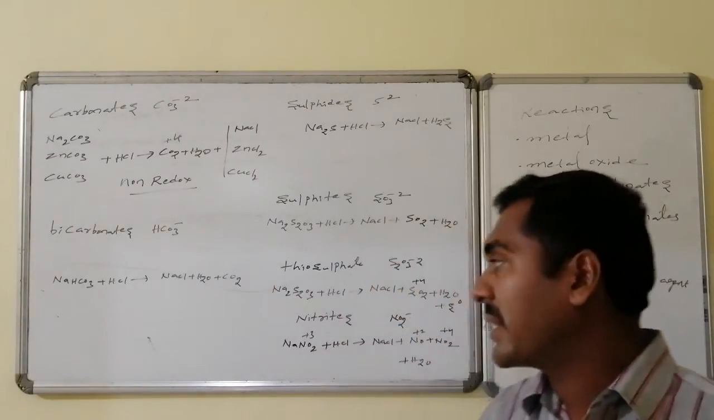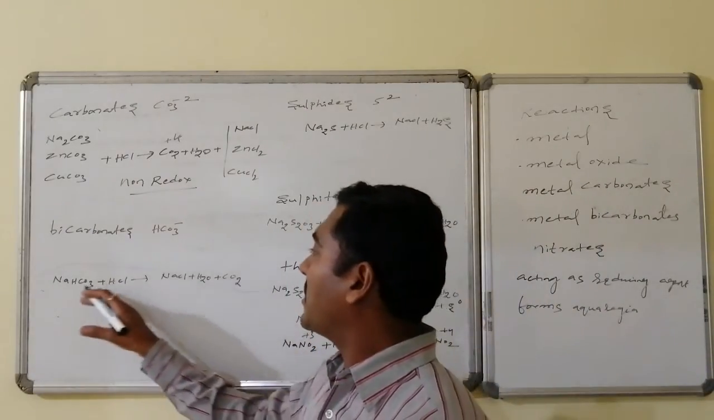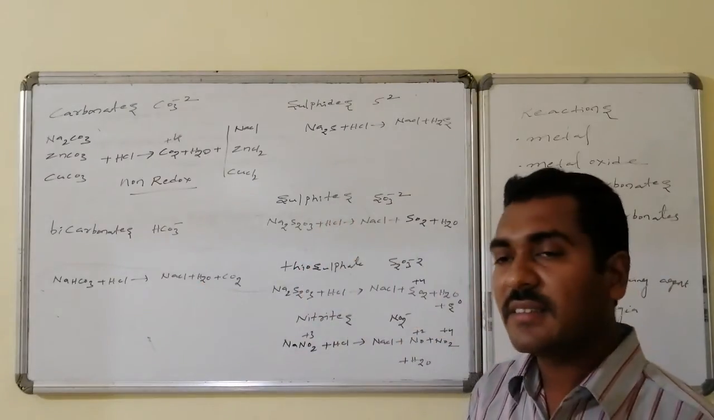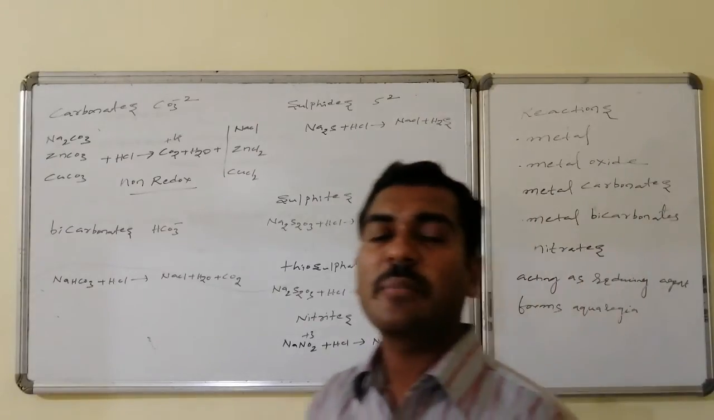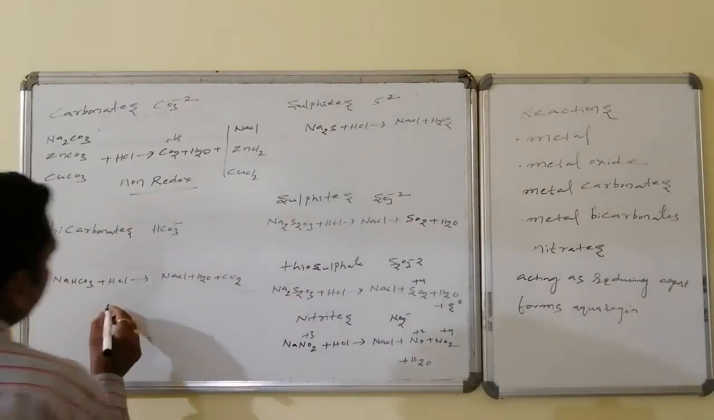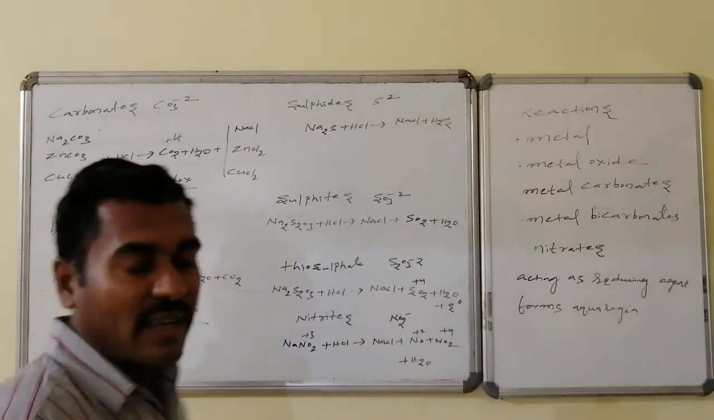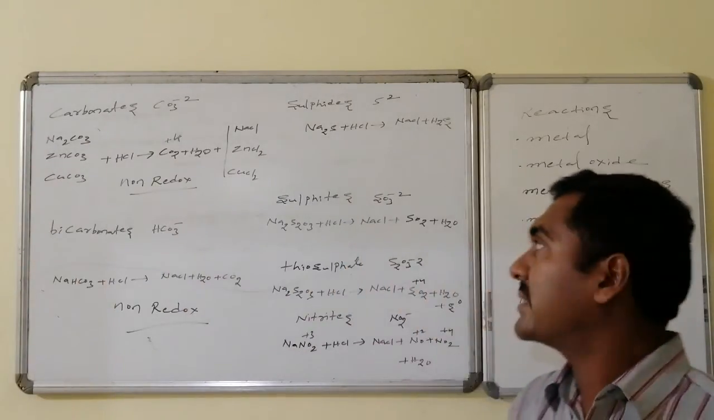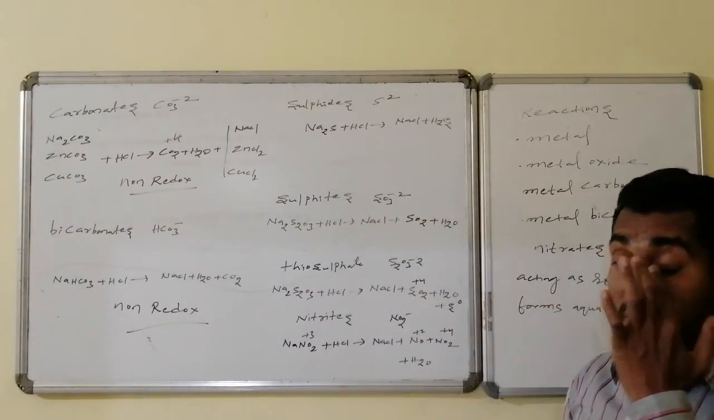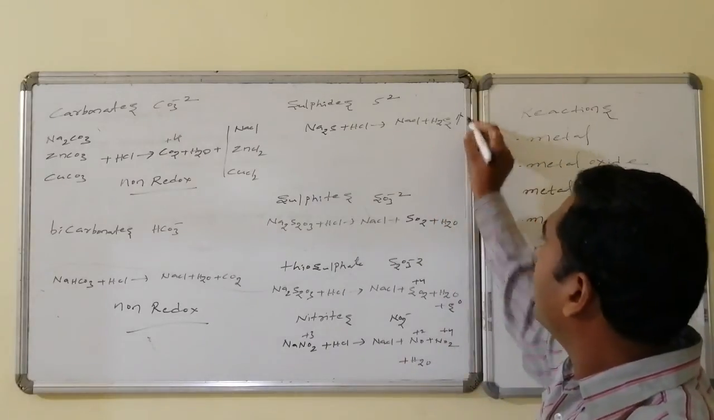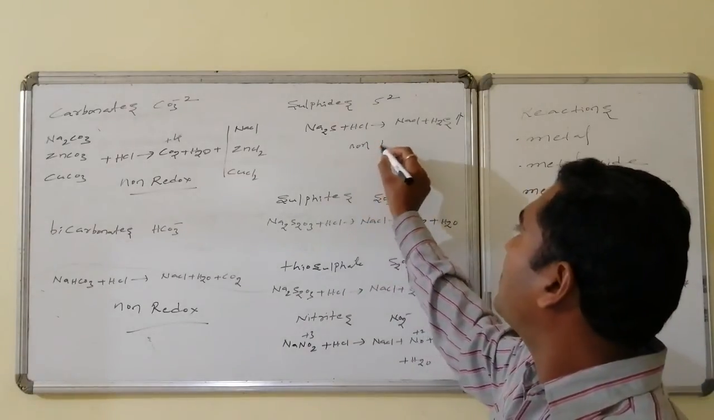Similarly, reaction with bicarbonates: sodium bicarbonate followed by HCl leads to the formation of sodium chloride, water followed by carbon dioxide. There is also no change in oxidation numbers. Everything remains the same. It is also an example of a non-redox reaction. Next, reaction with sulfide: sodium sulfide and reaction with HCl leads to the formation of sodium chloride followed by hydrogen sulfide, H2S, which is a gas. Here also there is no change in oxidation number, since it is non-redox.